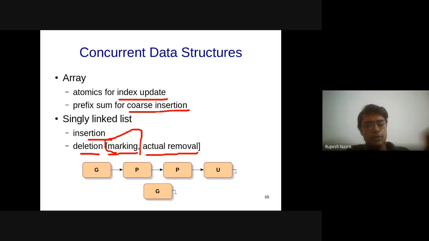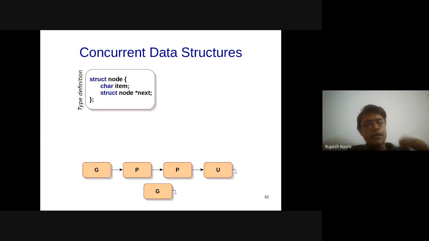So to convert from GPPU to GPGPU, let's see if we have enough gadgets to implement this. The first thing is that I want to declare the structure. So the type definition is going to look like this. There is struct node. I have some character item,